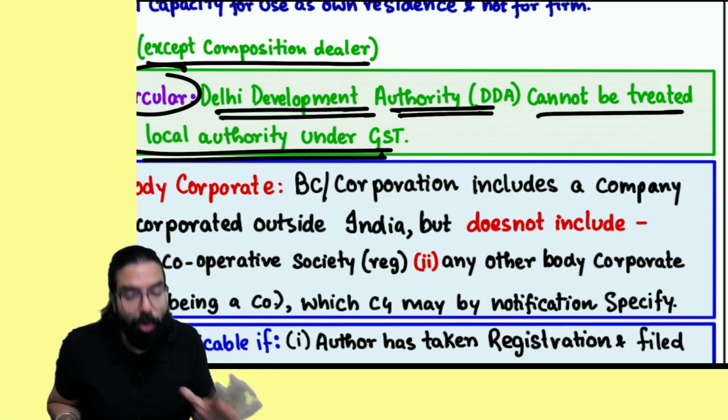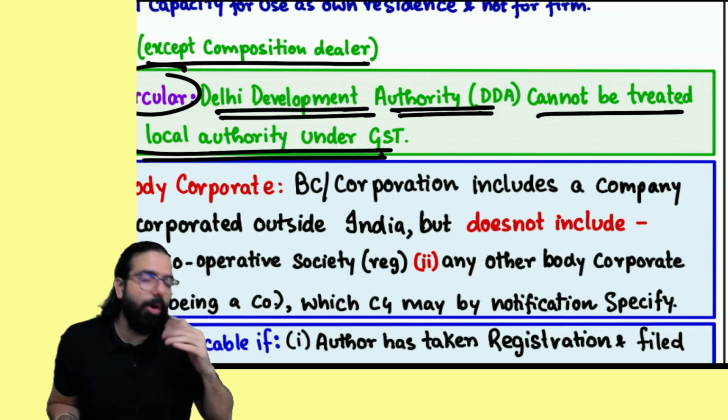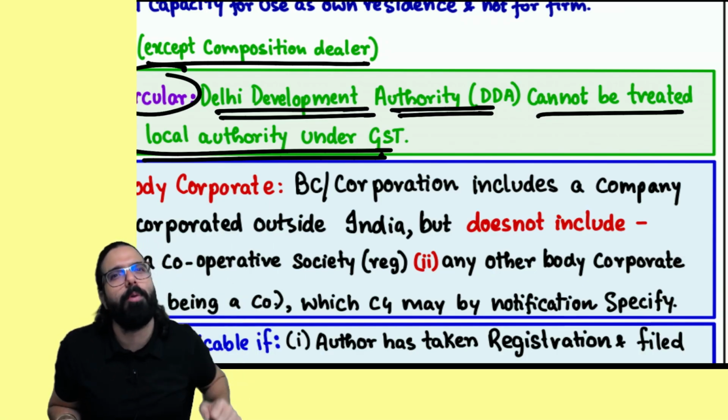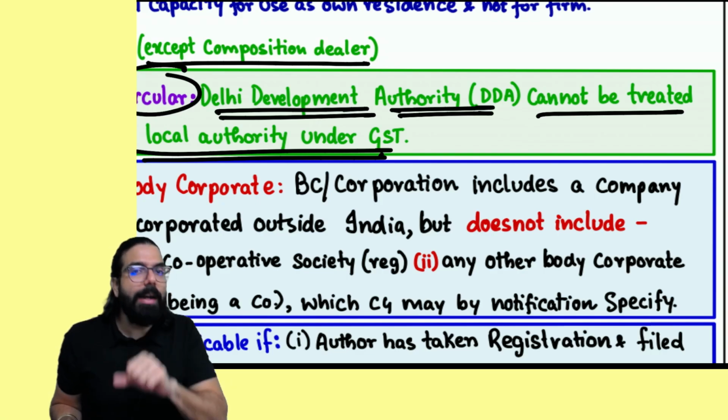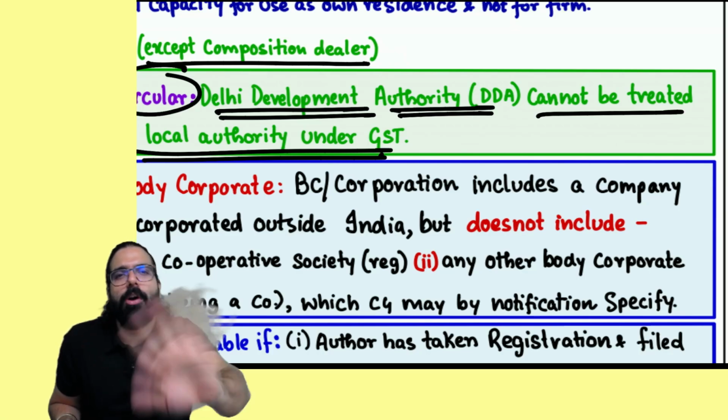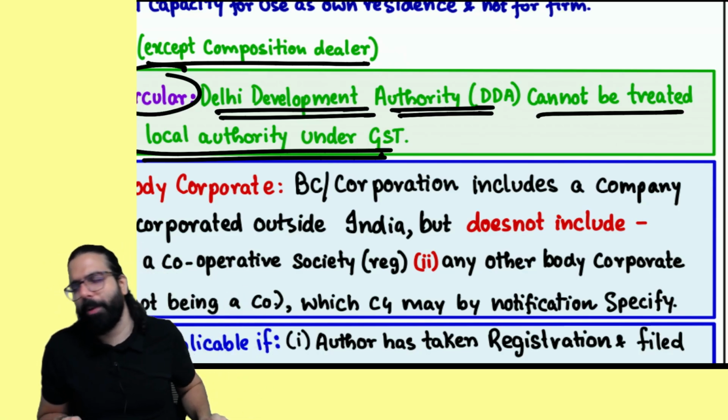Remember one thing, they are not a local authority. If BBMP, our local authority, is doing a 243W activity, then it is neither supply of goods nor supply of service. But Delhi Development Authority, Bangalore Development Authority, they are not local authorities. Remember this point from the exam point of view.